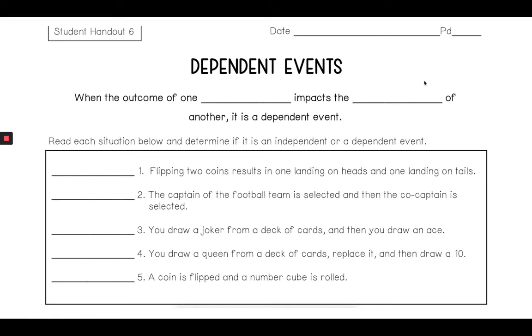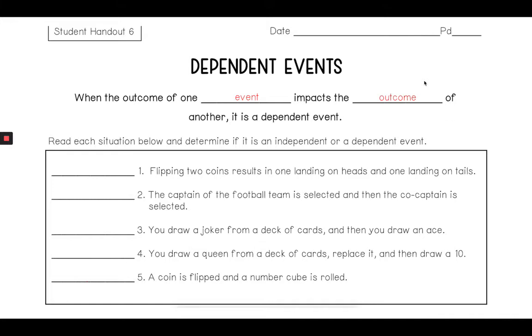Welcome back. Today we're going to go over dependent events. Now, like last lesson, this one deals with events, but independent events didn't matter what happened, whereas dependent events actually will. So whether the outcome of one event impacts the outcome of another event, it is dependent. Now that's really fancy. What it's saying there is one affects the other. If it affects the other, then it would be called dependent.